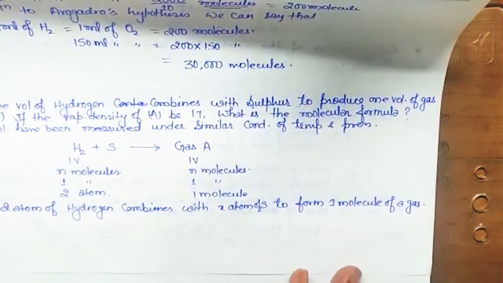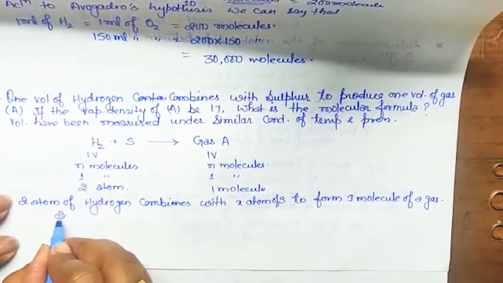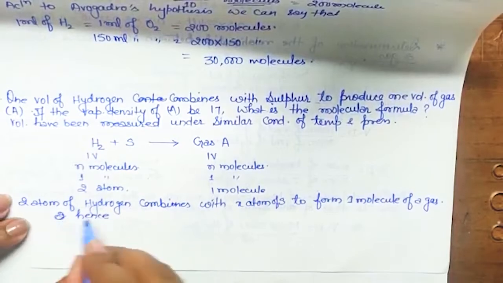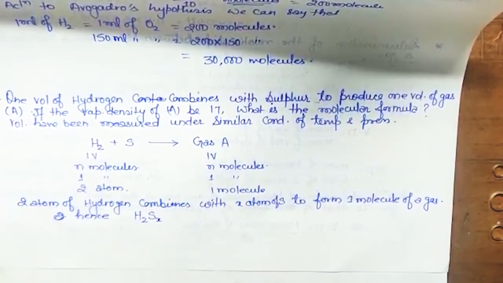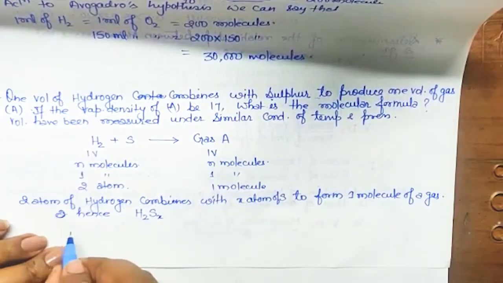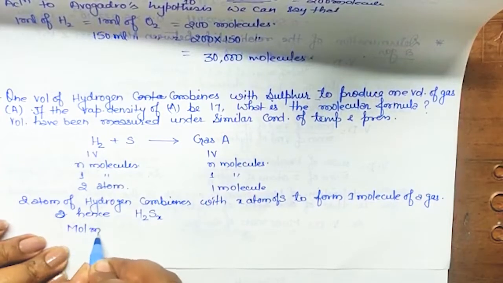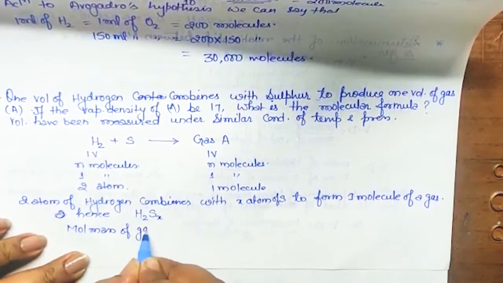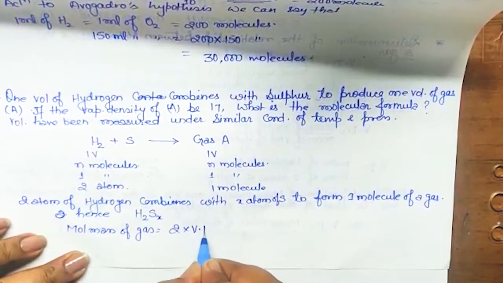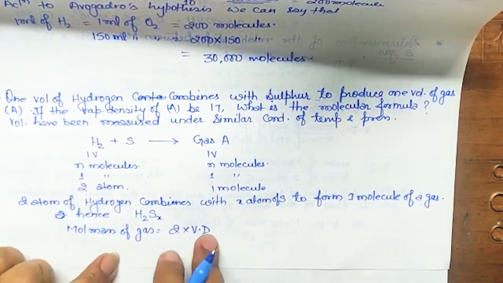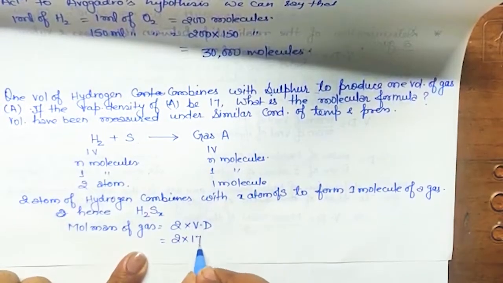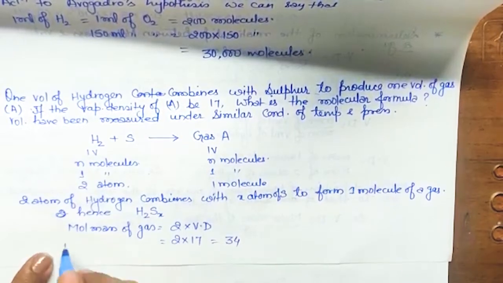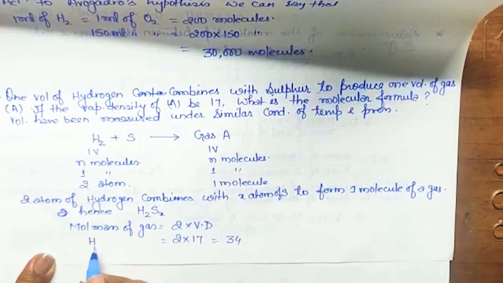Yes, clear? So suppose, hence the molecular formula will be, we know that hydrogen is H2 and S का नहीं पता, so let it be X. Yes, any problem in this? Okay, so we know that the molar mass of the gas will be equal to 2 into vapor density. Here vapor density is given, so the molar mass of the gas will be 2 into vapor density, यानी कि 2 into 17, that is 34. And the molecular formula क्या है? This is H2SX. So can't you find this X कितना है यहाँ पे?